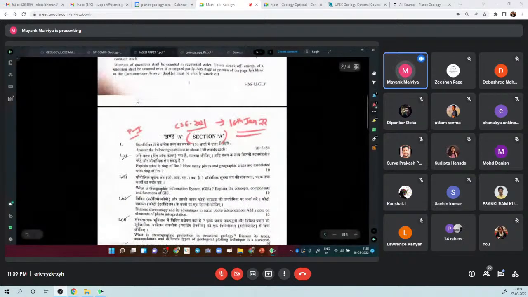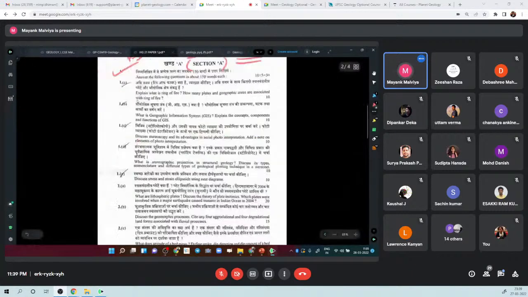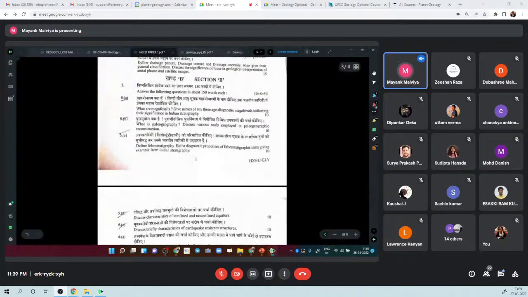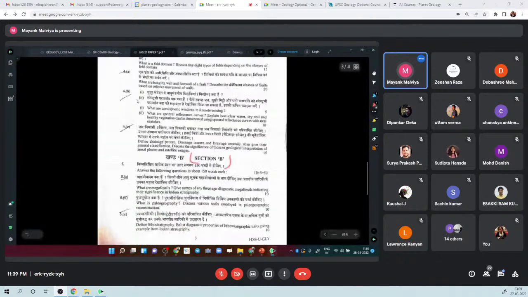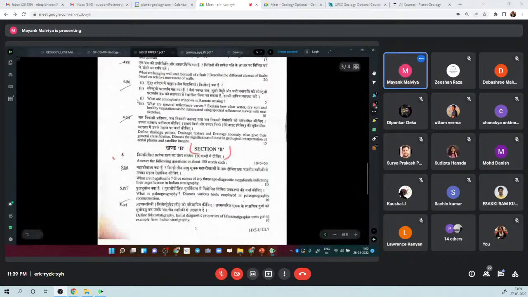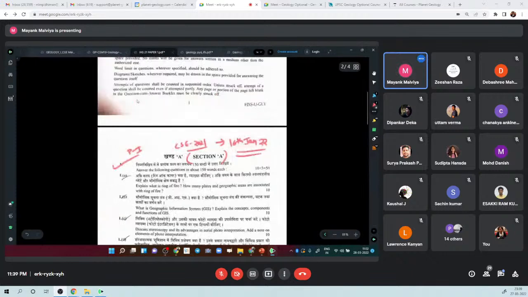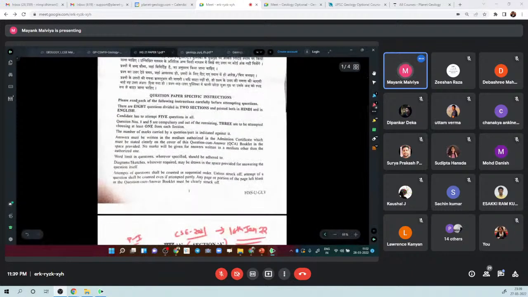Question number 1, as you must know, is compulsory. In section B, again there are 4 questions, 5, 6, 7 and 8, and question number 5 is compulsory. In total you have to attempt 5 questions: 1 and 5 are compulsory, and you have to attempt 3 more.